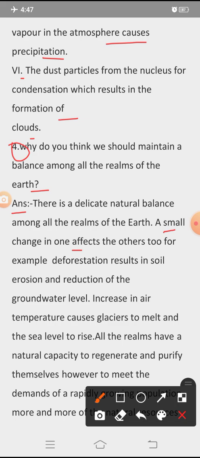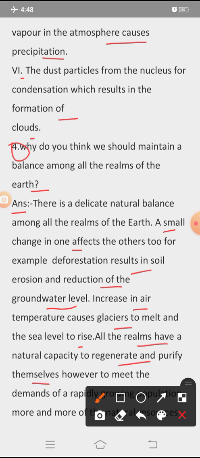For example, deforestation results in soil erosion and reduction of the groundwater level. Increase in air temperature causes glaciers to melt and the sea level to rise. All the realms have a natural capacity to regenerate and purify themselves.